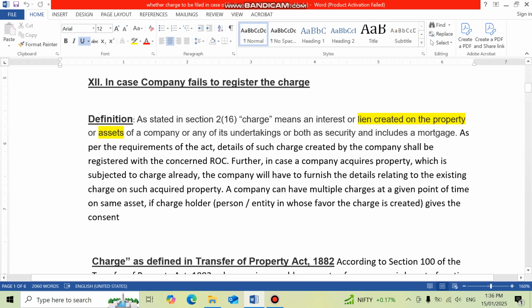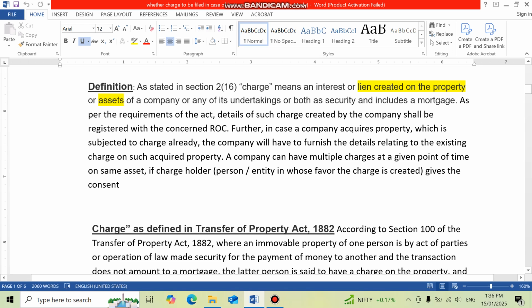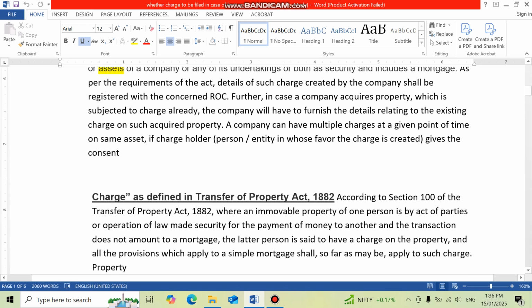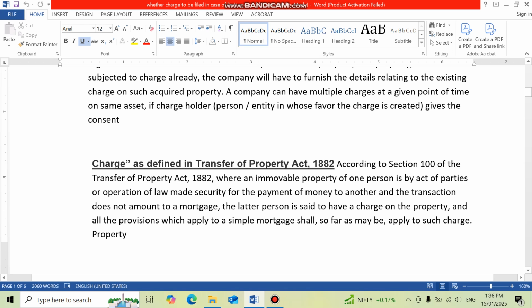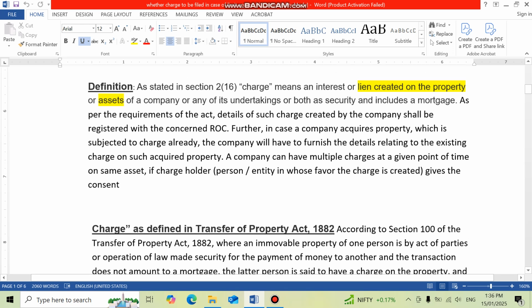A company can have multiple charges at a given point of time on the same asset if the charge holder, the person or the entity in whose favor the charge is created, gives the consent, right? I hope you got the definition, right? And now when the charge has to be created.